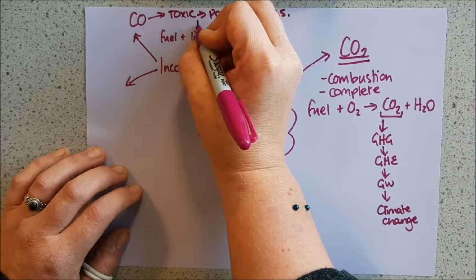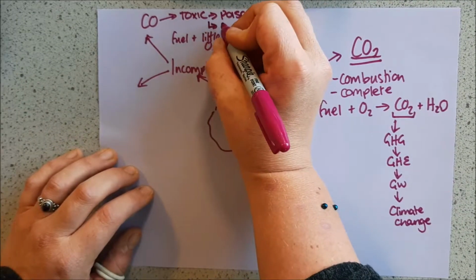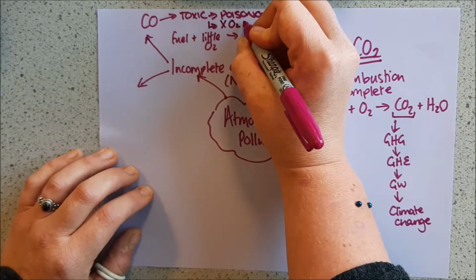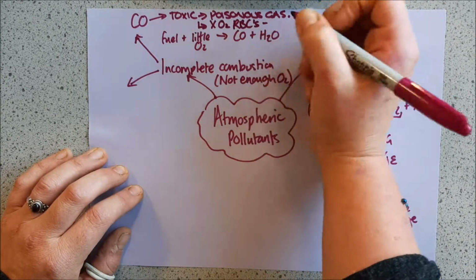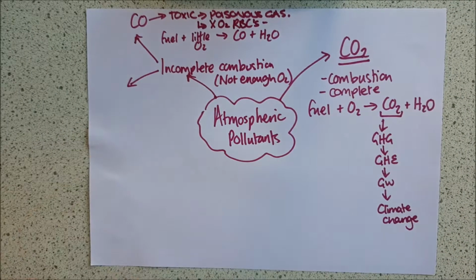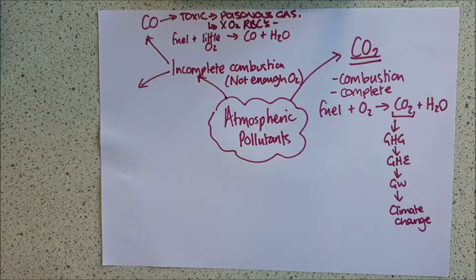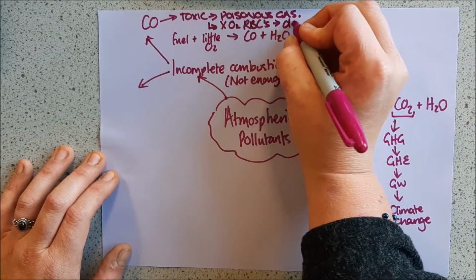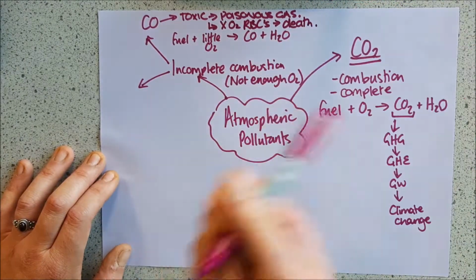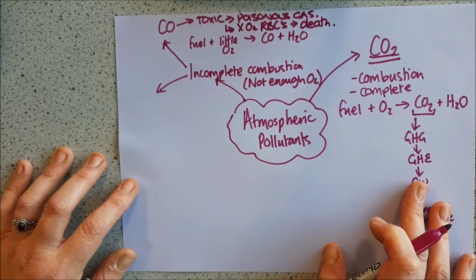The main issue with this gas is that it stops O2 binding to the red blood cells, which can cause asphyxiation. Essentially you don't get enough oxygen to your cells, lack of respiration, and you suffocate very slowly. So it can cause death in extreme cases where there's not enough oxygen.